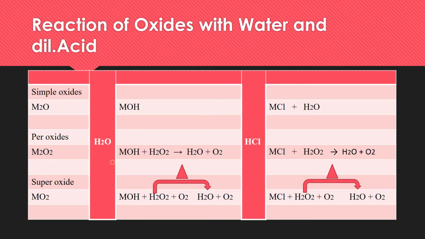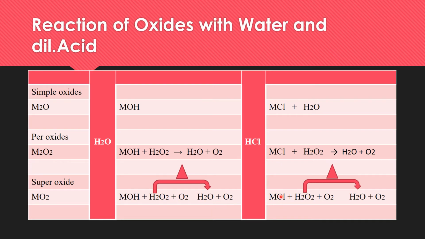In case of the superoxide, just like potassium superoxide, when it reacts with water, potassium hydroxide will form along with hydrogen peroxide and oxygen. And due to the highly exothermic reaction, this hydrogen peroxide will decompose into water and oxygen.